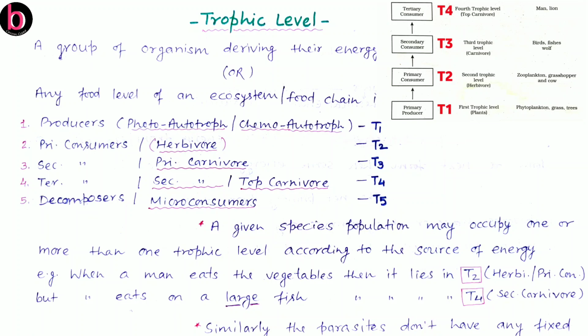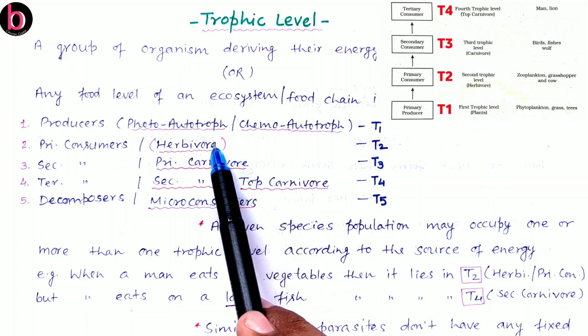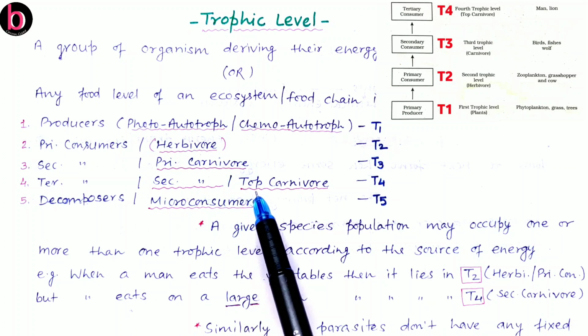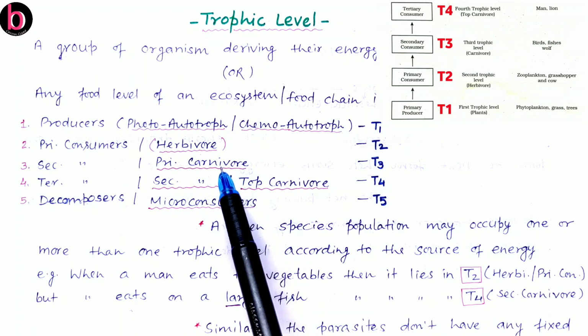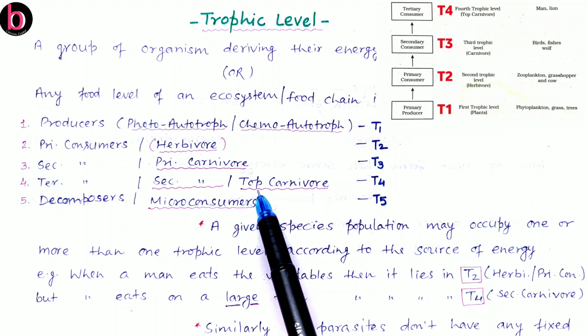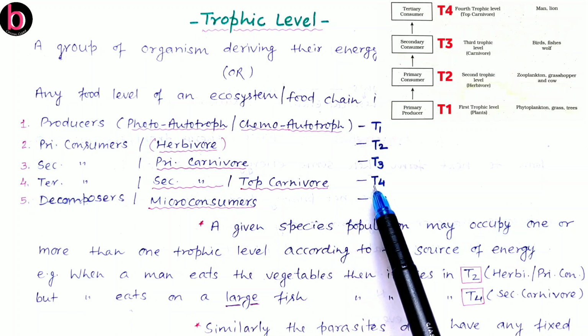So T3 and T4 for a particular organism may be variable. For example, if this top carnivore is feeding directly on this herbivore, then we can say this top carnivore is a primary carnivore. But if this one is feeding on a primary carnivore, then its position will be T4.